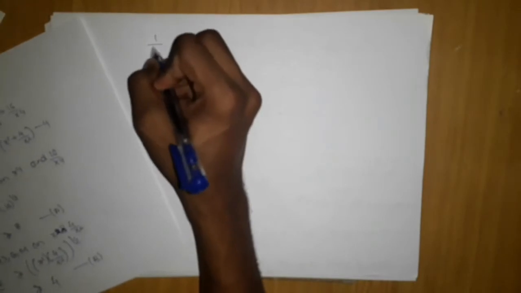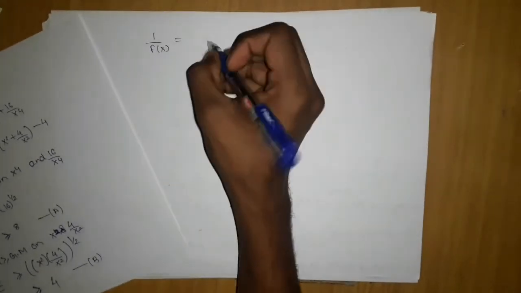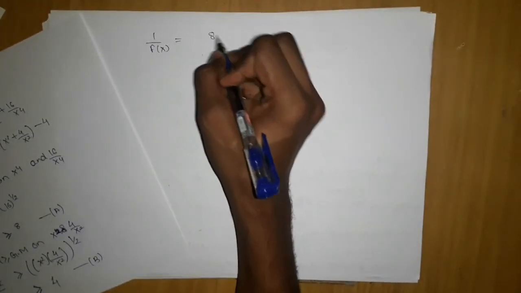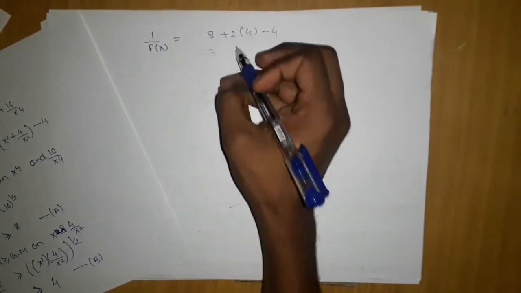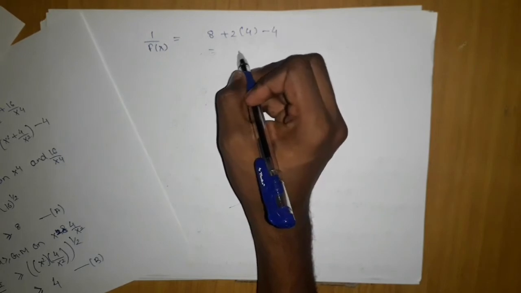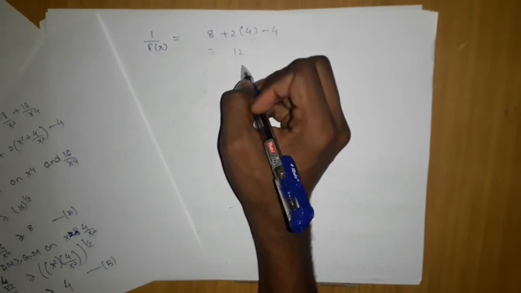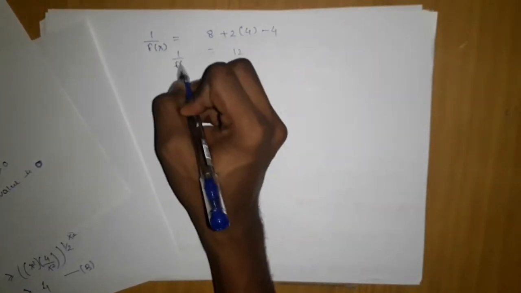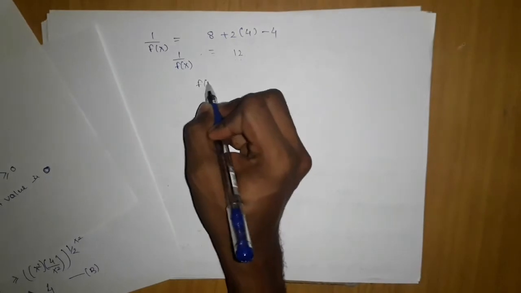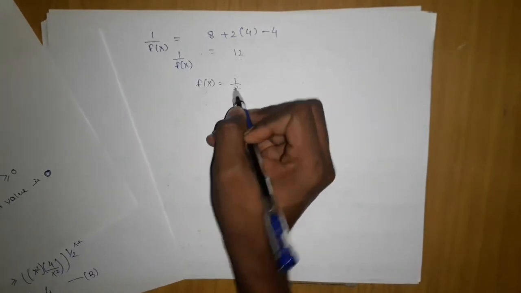So I will substitute there. The moment I substitute there, I will get my 1 upon f of x value. Here I have 8 plus 2 into 4 minus 4, which will give me 12. So we are getting 12, but this is 1 upon f of x, so f of x will be 1 by 12.